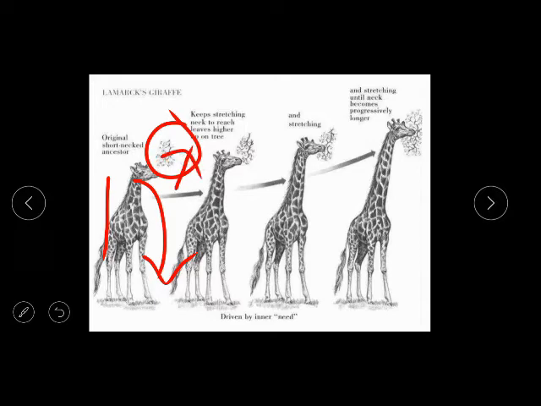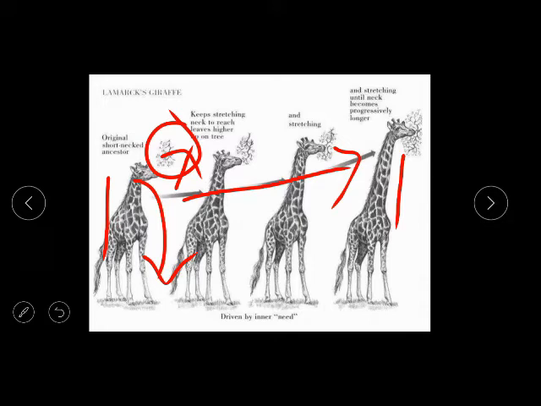After 1 or 2 generations, it strengthened its neck, gradually increased the length of its neck, and then it reached the plant and got its food. Nowadays we are seeing that long giraffes are there. This theory was given by Lamarck.